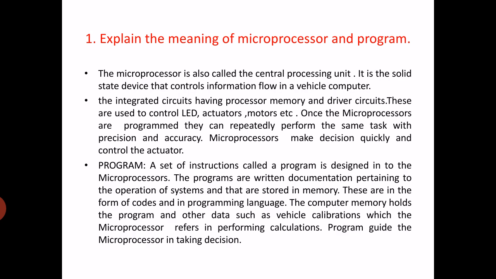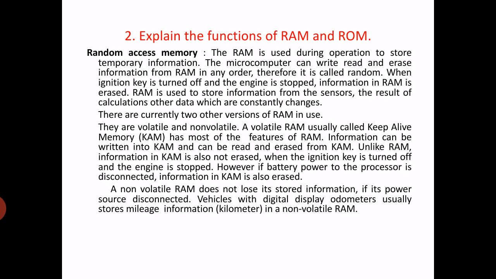The computer memory holds the program and other data such as vehicle calibrations or specifications, which the microprocessor refers to in performing the calculations and controlling the actuators. Programs guide the microprocessor in taking decisions.